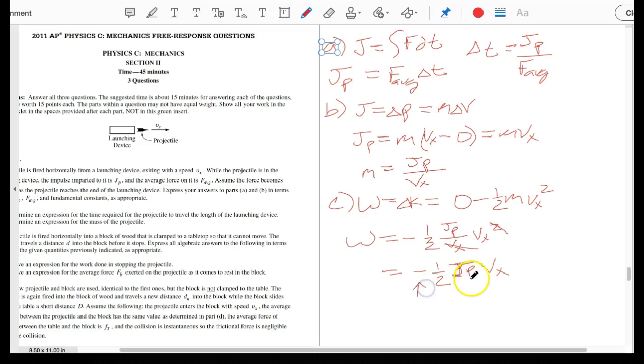Really important that you show that it is negative, and it is negative because there is work done on the projectile that is making it slow down. So if you didn't have that, that would be a problem.